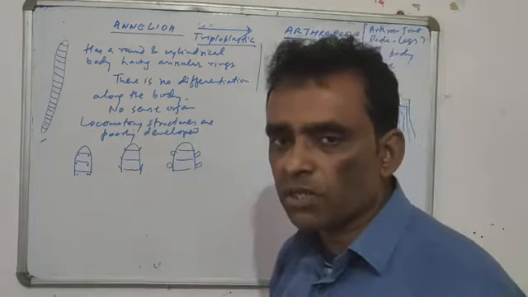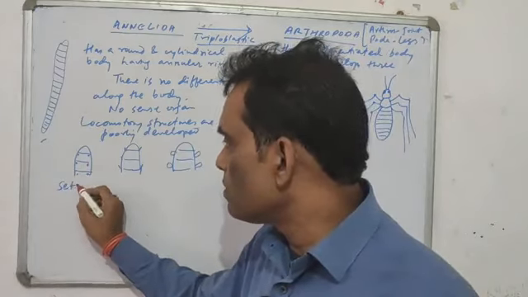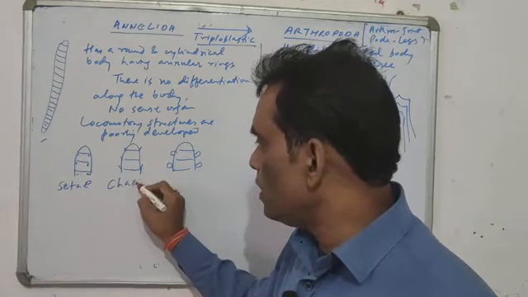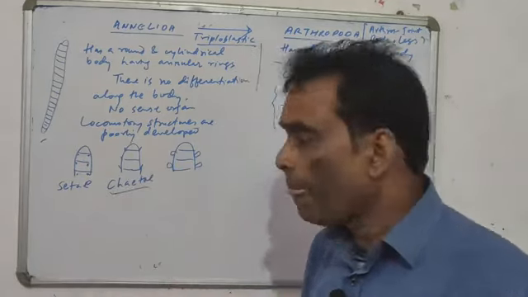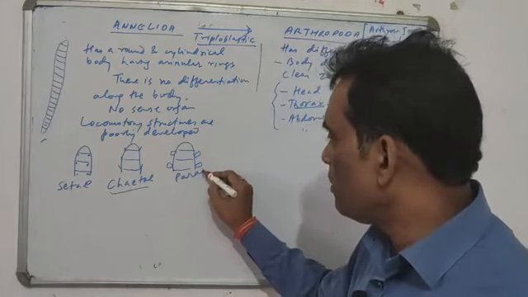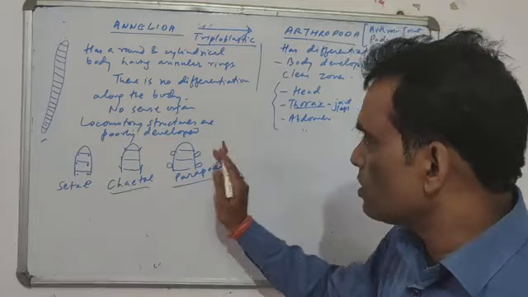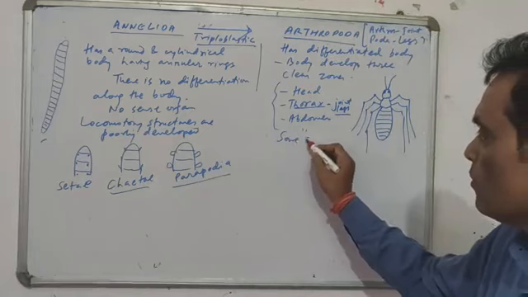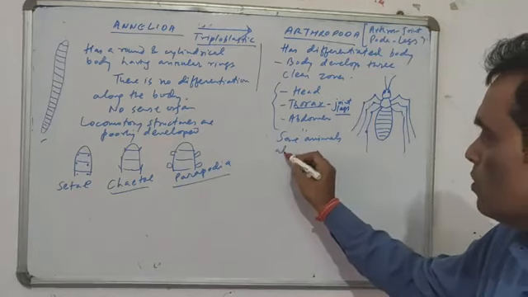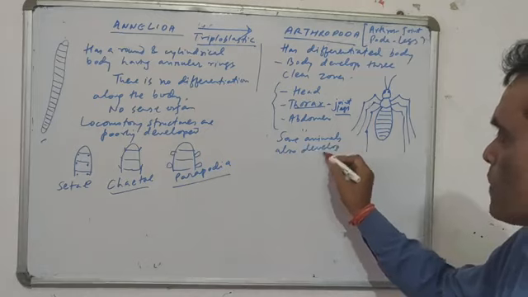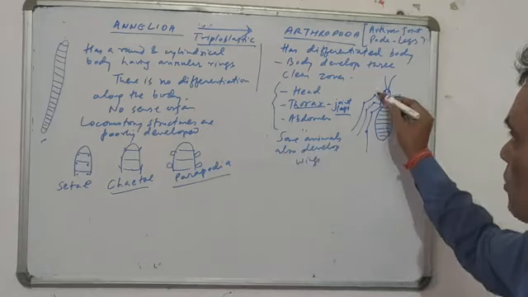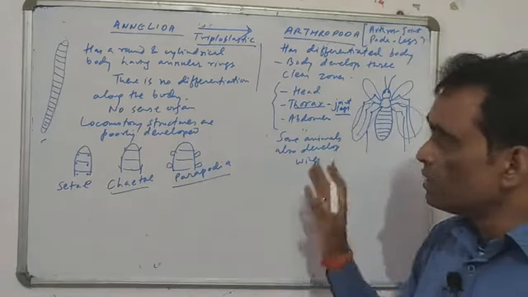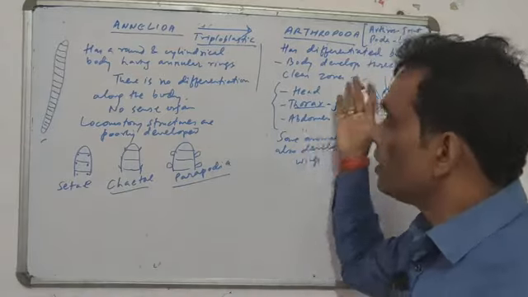So there are 3 types of such locomotory organs. They are called setae, S-E-T-A-E, setae, or C-H-A-E-T-A-E, chaetae. Setae, chaetae, or parapodia are very simple locomotory structures. Unlike this, the thorax develops joint legs. Some animals also develop wings on the thorax. आपको यहाँ पर wings भी नजर आ जाएंगे इनमें ऐसे। So you can clearly see a huge change from Annelida to Arthropoda.